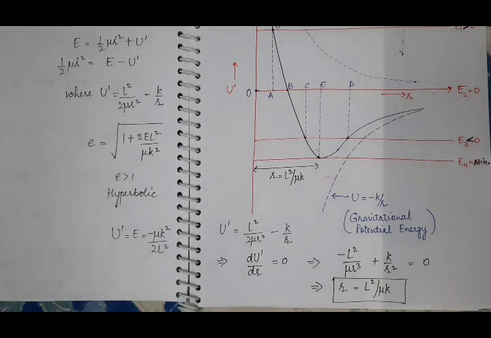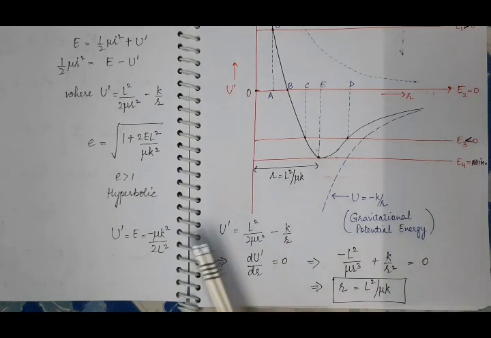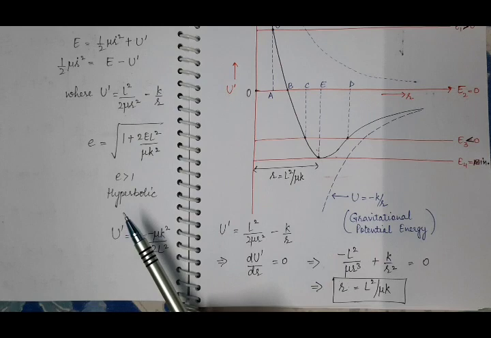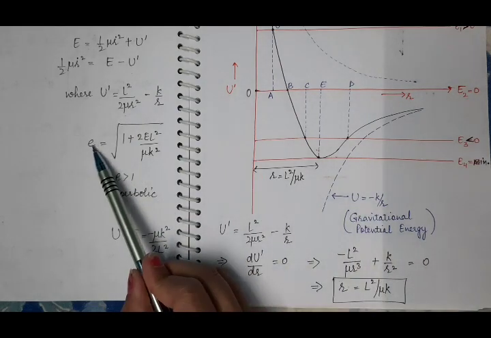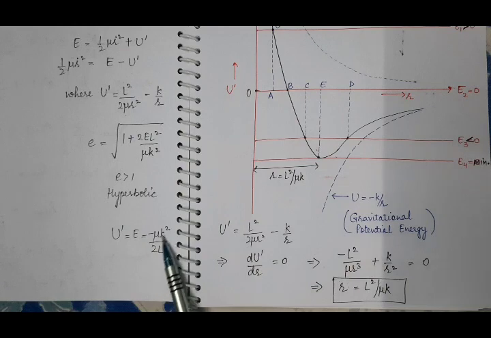So that is why here, for the body corresponding to this minimum energy, eccentricity will be 0. Corresponding to this minimum energy, eccentricity is 0, because when you put the value of total energy minus mu K square by 2L square, it will become equal to 0.